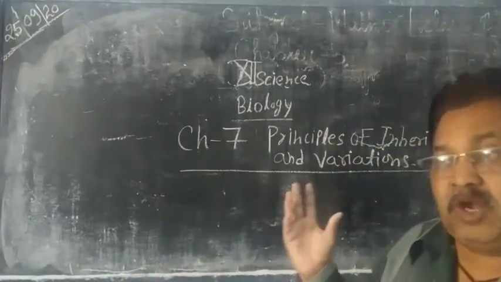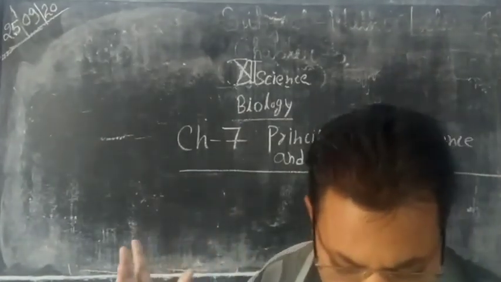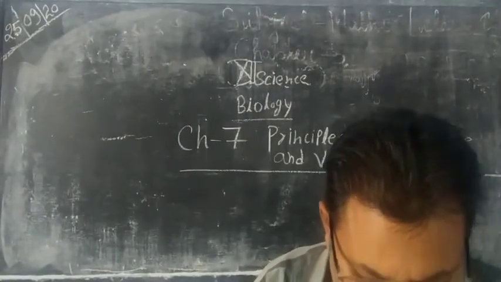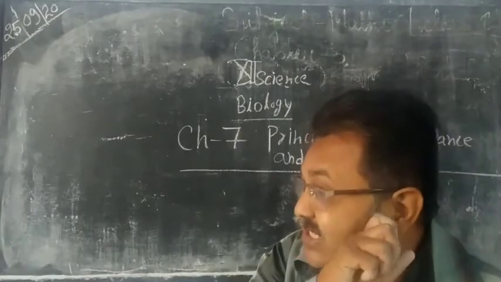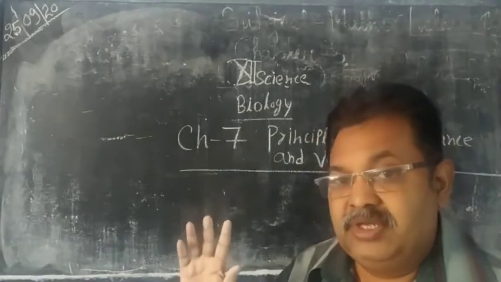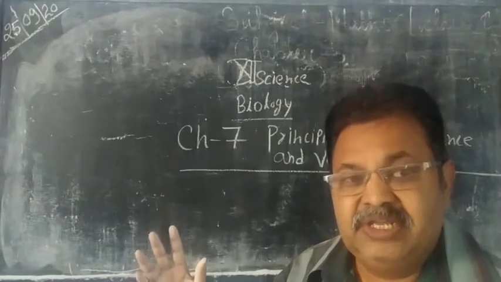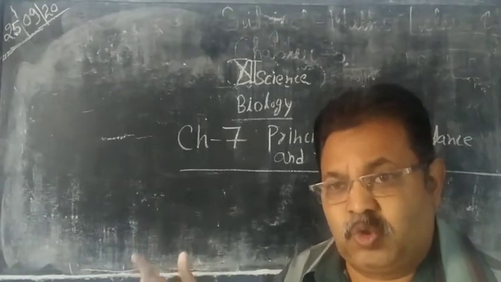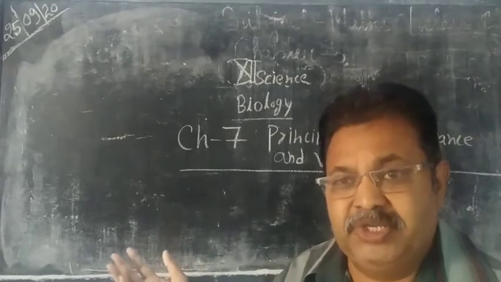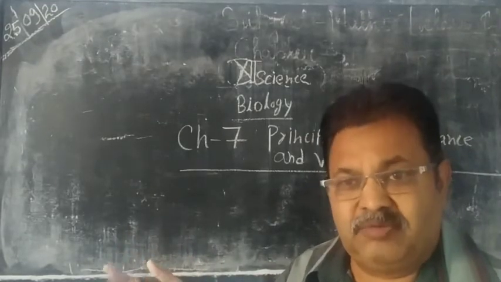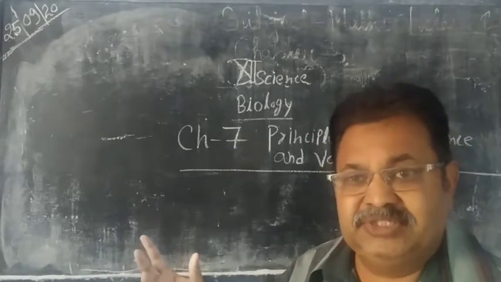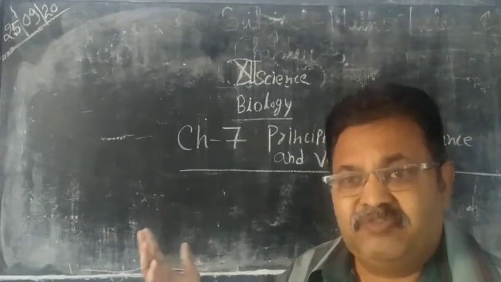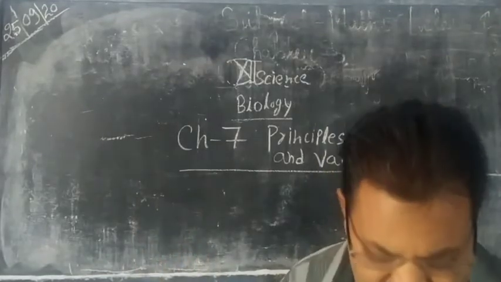So according to fluid theory, which was proposed by Empedocles, two types of fluid are generated in the mating of parents, and through the mixing of this fluid, the newborn offspring is formed, and it contains the characters of both male as well as female, or father as well as mother.